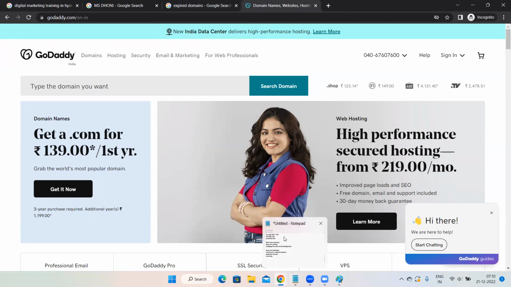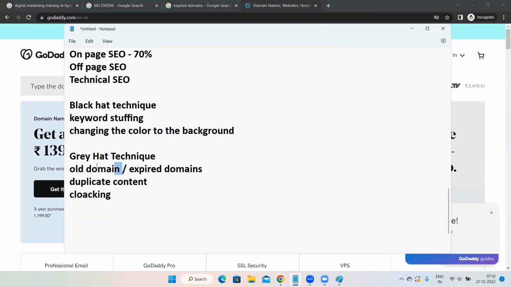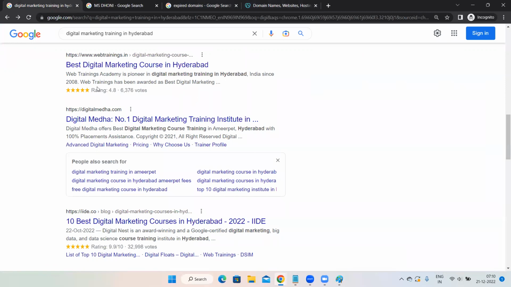So that is known as a gray hat technique. If you purchase older domains, you will have a little bit added advantage that your website might take a little bit less time in appearing on top of SERP. But whereas newer domains, it might take a little bit more time to appear on top of SERP. That is the reason people do that. Is it clear, Ravi? Clear.